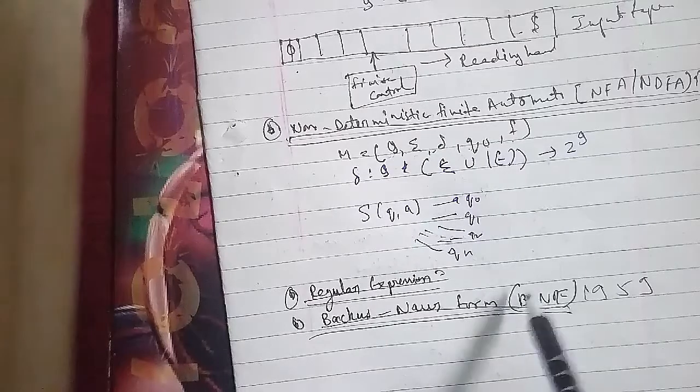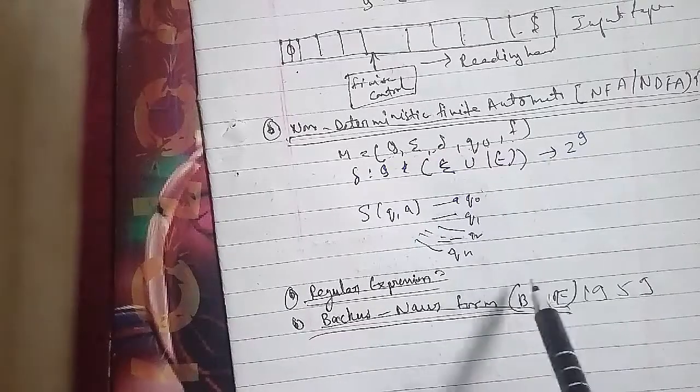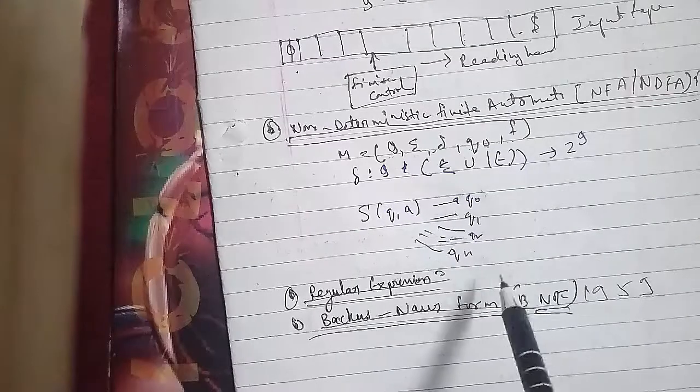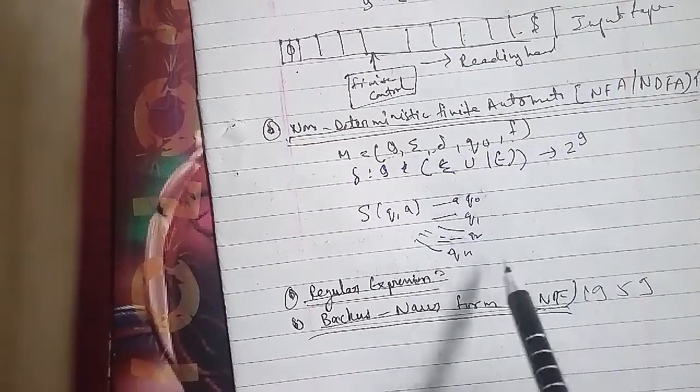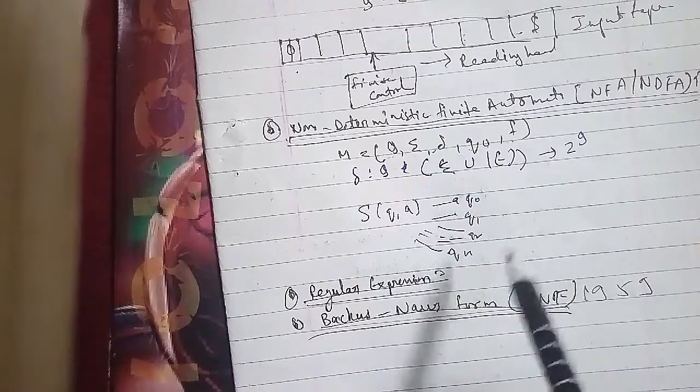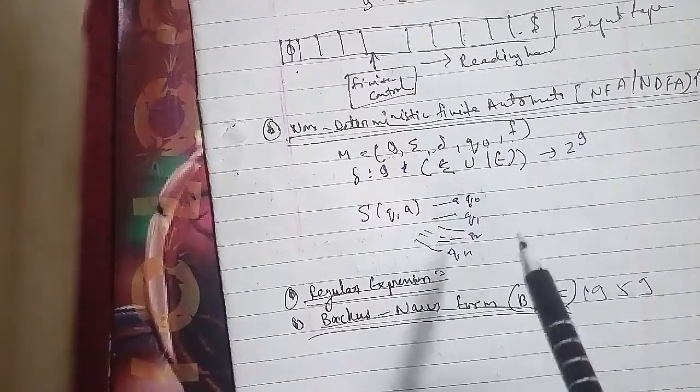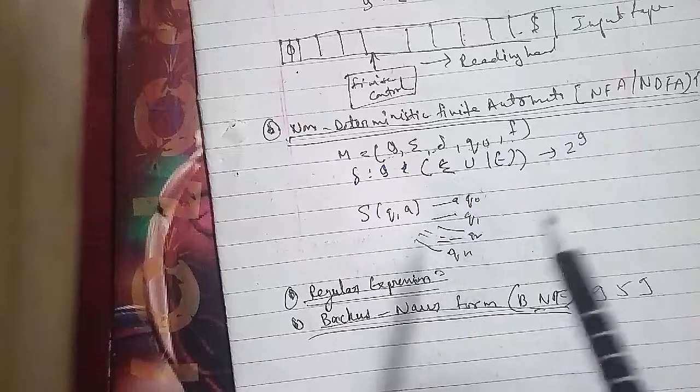A compiler is divided into sub parts known as phases. Generally, a compiler contains 6 phases, which are as follows, and that has been represented here. First, we have the source program.